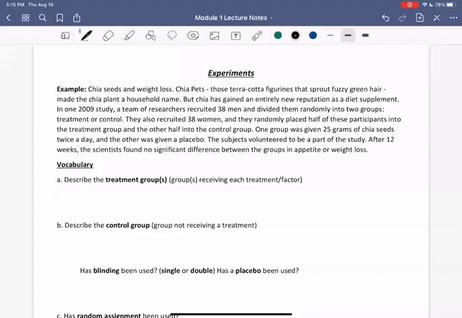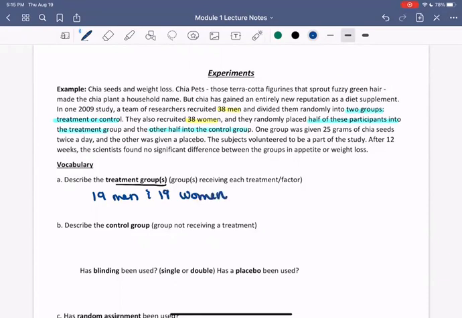Well, if we look back at the language here, we're told that the participants are these 38 men and 38 women. And we're told they're each divided into two groups, treatment and control, with half of these participants into the treatment and half into the control. So the treatment groups would be half of the participants, so it would be the 19 men and 19 women.